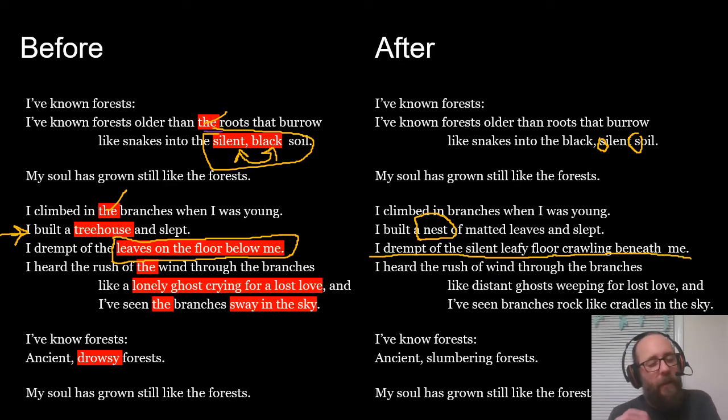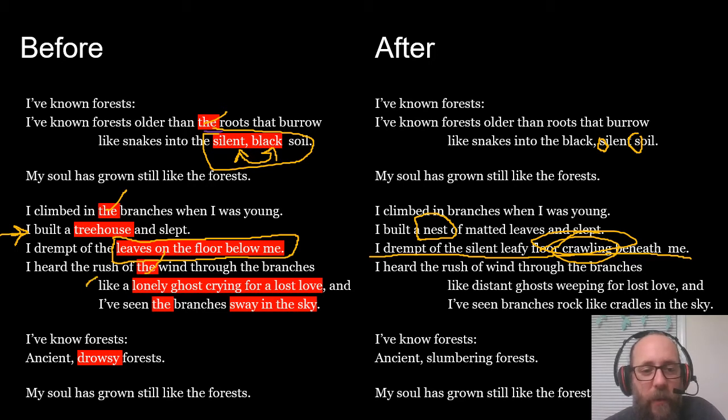Now, this idea of laying there and feeling the ground under the tree crawling around with snails and salamanders and whatever else is under there, I thought it was kind of a cool idea, a little bit like you sleep peacefully, but you know that it's still alive underneath you. And it got some personification, crawling. And again, I took "the" out.